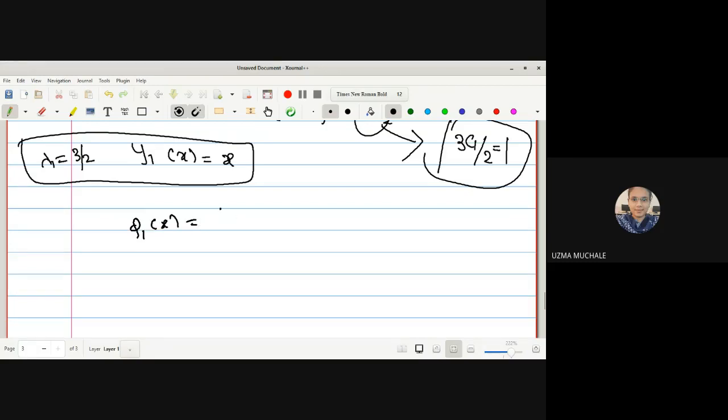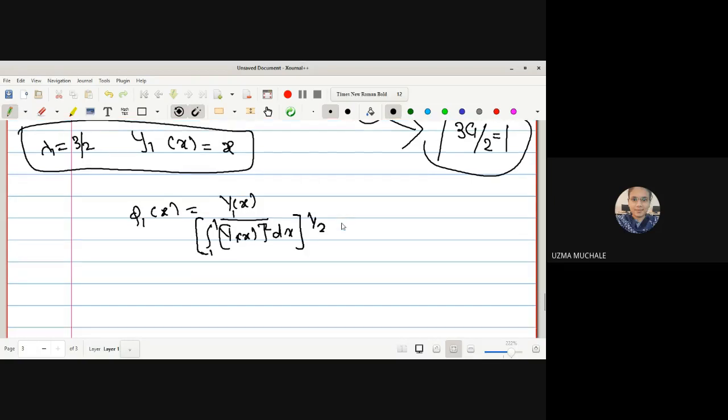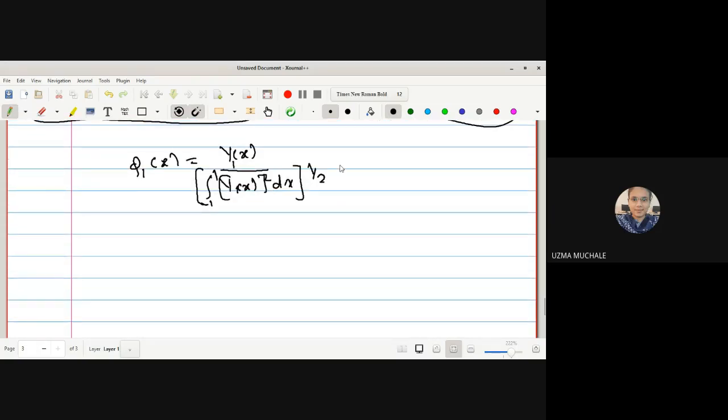So phi1 of x is nothing but y1 of x divided by the integral from minus 1 to 1 of y1 squared dx, raised to the power 1 half. Actually, these are the things in our theorem. So we can write this as y1 upon the norm of y1.